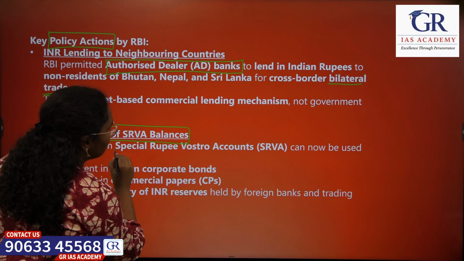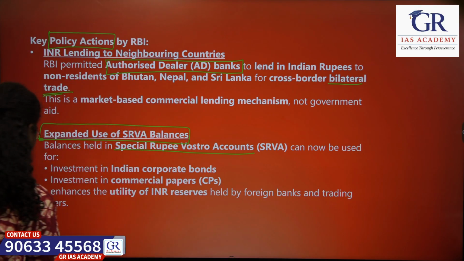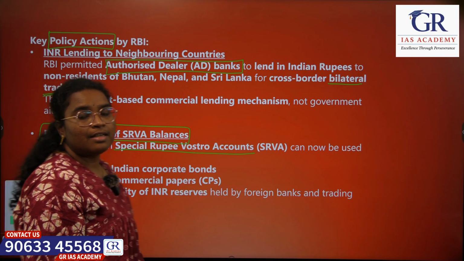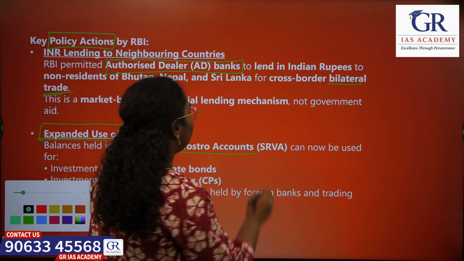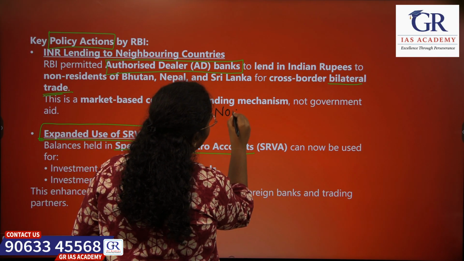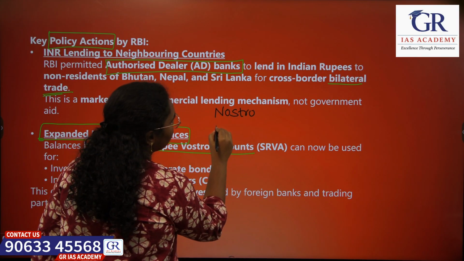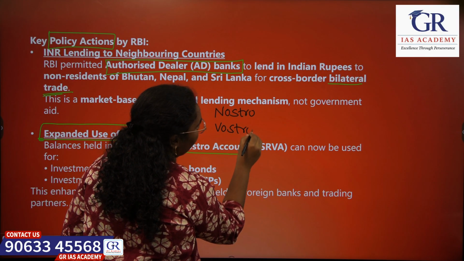SRVA is nothing but Special Rupee Vostro account. So let's see this. There are two types of accounts called as Nostro account and a Vostro account.